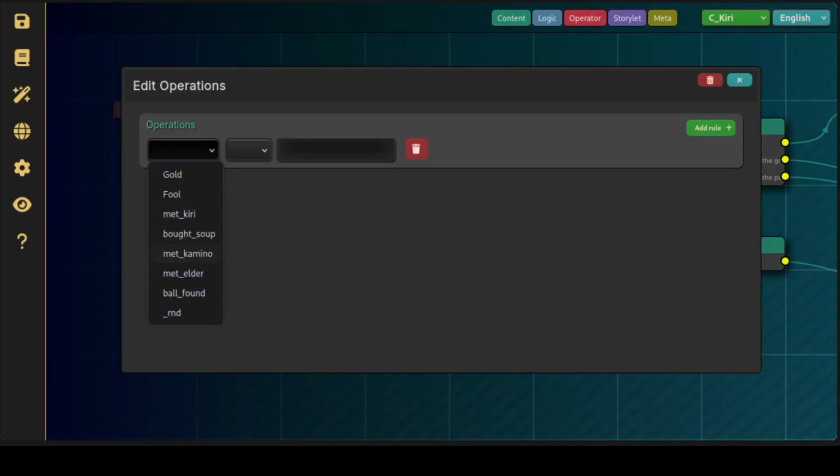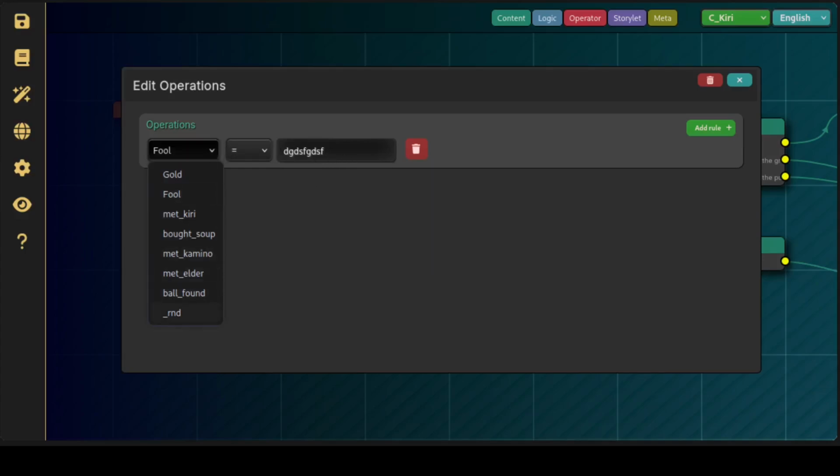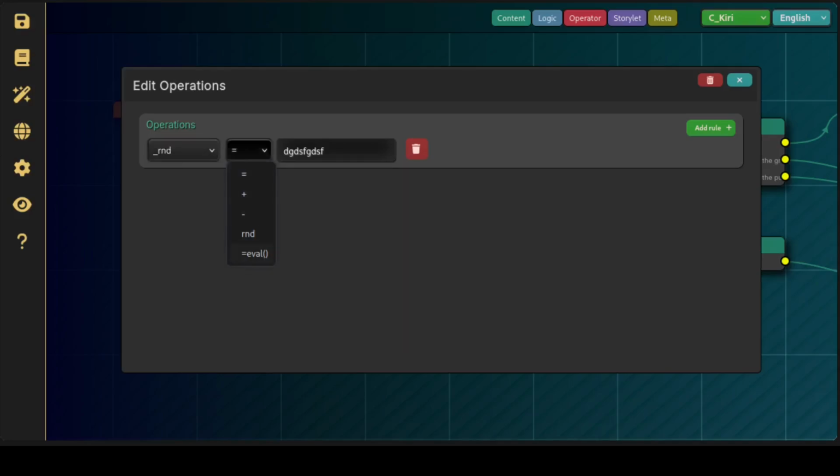Another thing you can use is the with operator. When you set a value, I've got a test one called fool over here, test one equals blah. You can set them as strings or numbers or whatever, but there's a special one which I have called RND, random, and there's also eval. Don't look at that, it's not supported on the mod.